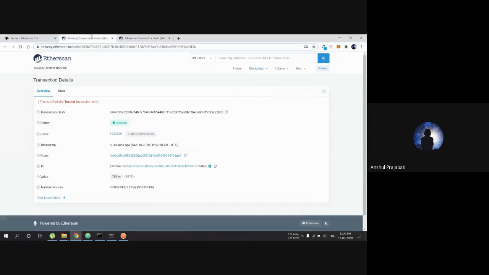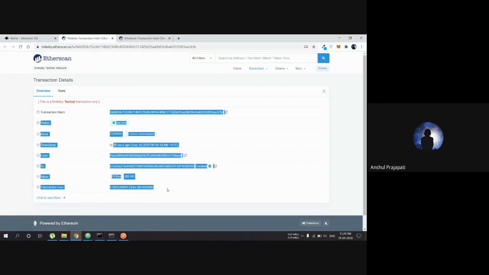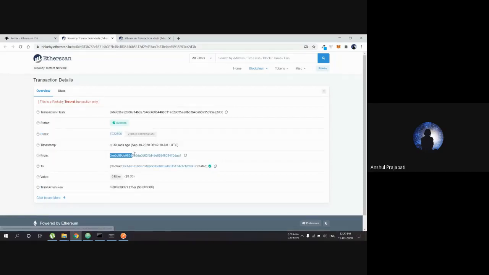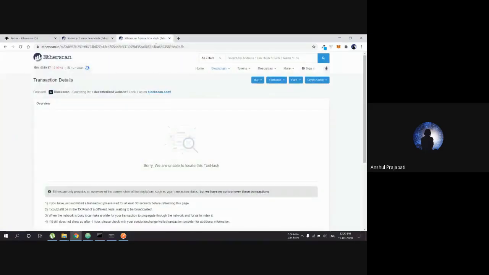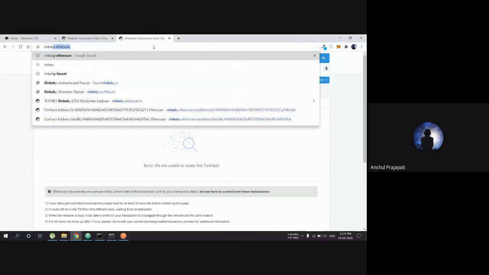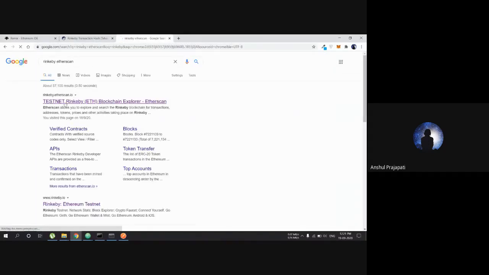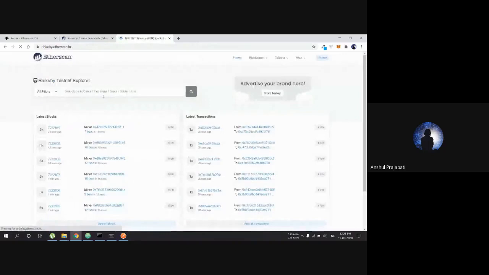So here you can see that in the Rinkeby test network, my contract has been successfully deployed, from which vendor it has been deployed and to what address it has been deployed. All the information is here. Anybody can go there and search that. We can also go to rinkeby.etherscan.io, and this is the test network which I was talking about, where you can search any address of the network and it will give you the details.